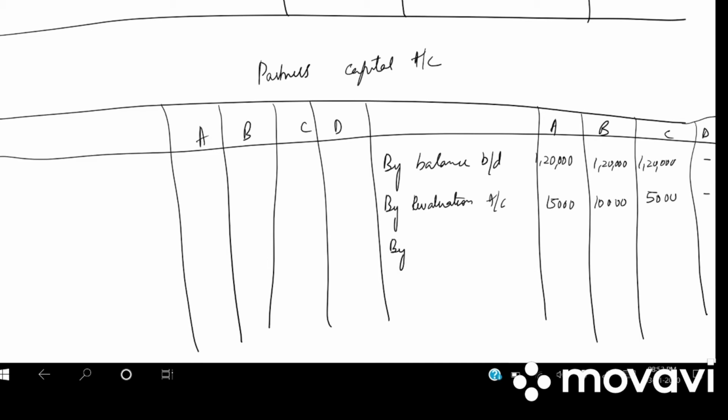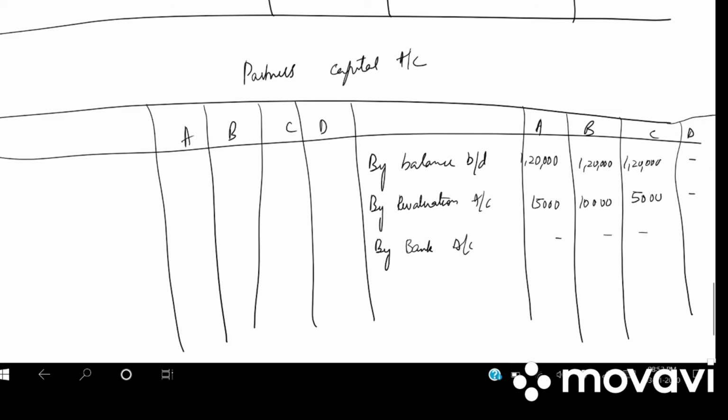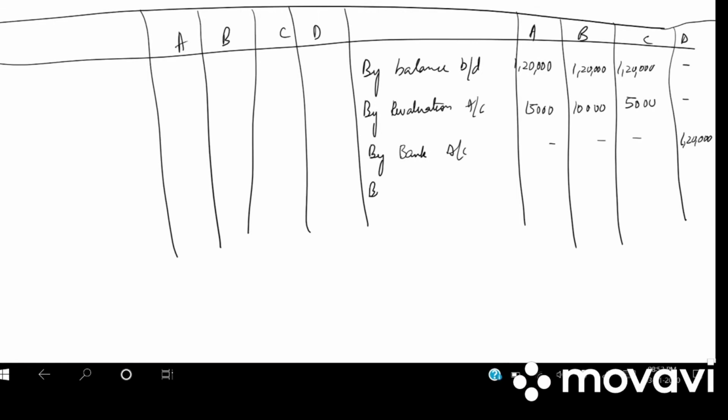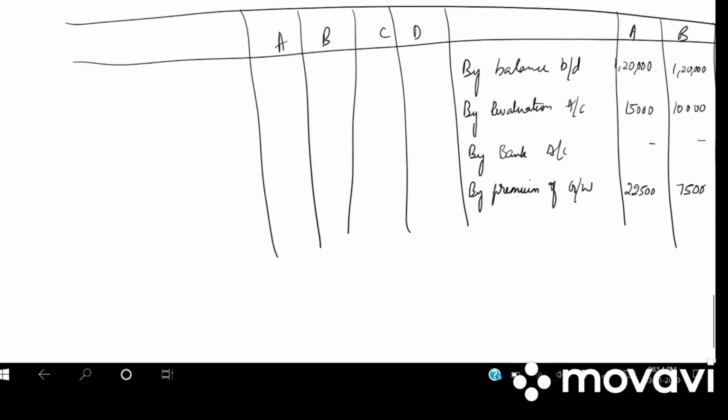Then we have D brings capital. So by bank account, how much capital did D bring? 1,20,000. And then we have D's share of goodwill. That goodwill is to sacrificing partners. So by premium of goodwill, how much is it? For A it is 22,500, B it is 7,500, C and D again it is nil.